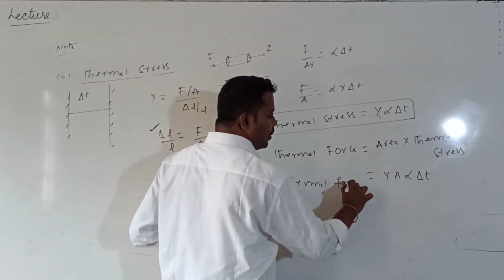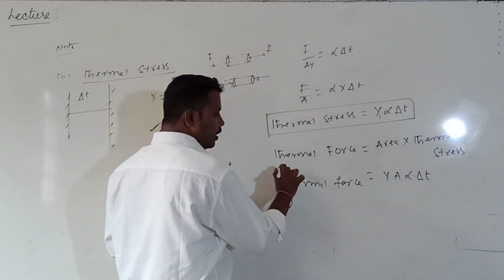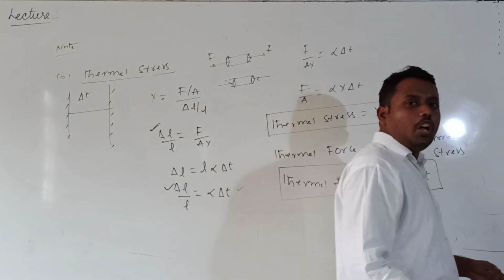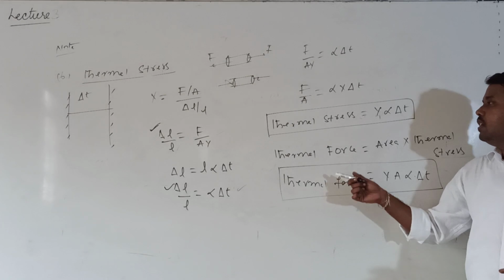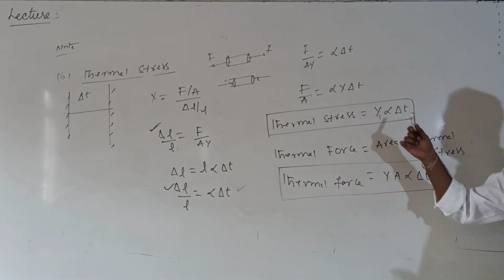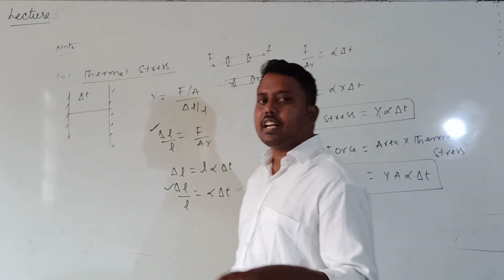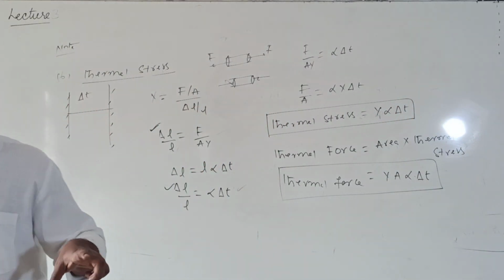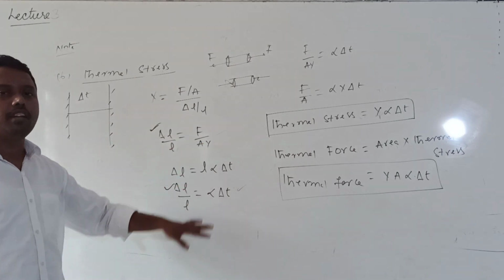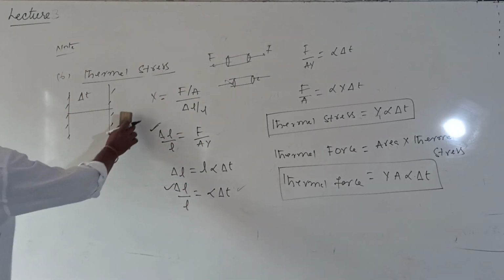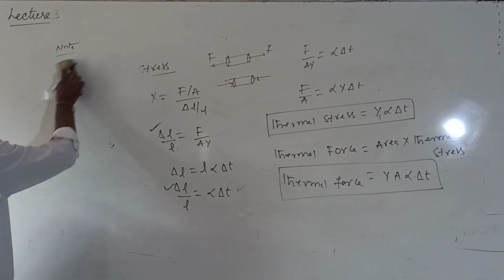Thermal force value depends upon area of cross section, but thermal force value does not depend upon length. Whereas the thermal stress value neither depends upon length nor area of cross section. So these are the points related to thermal stress, and when thermal stress will develop. Clear?